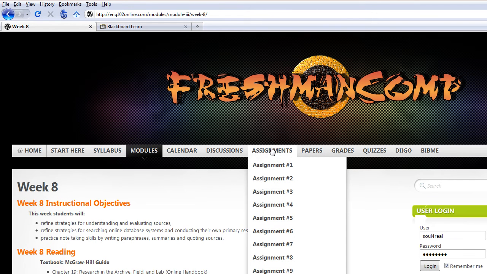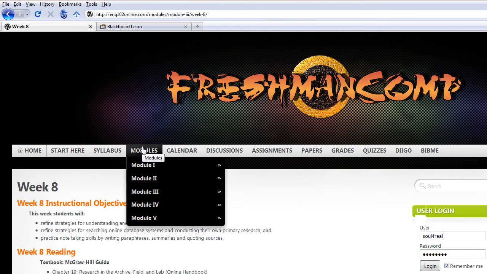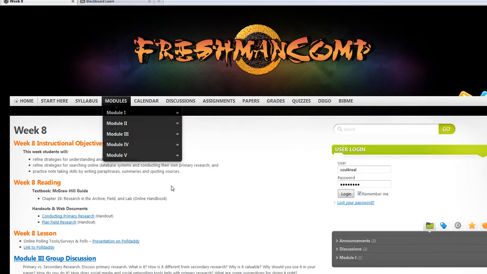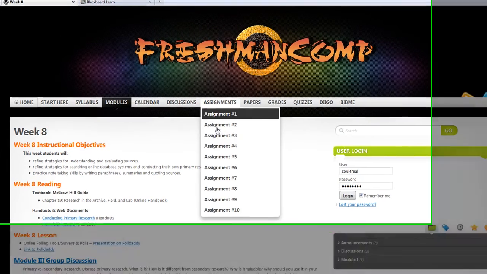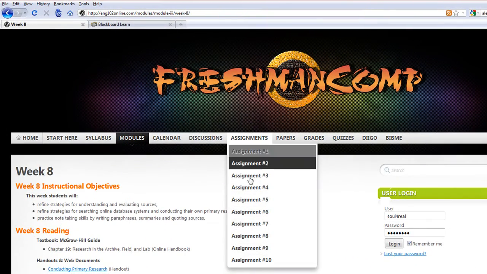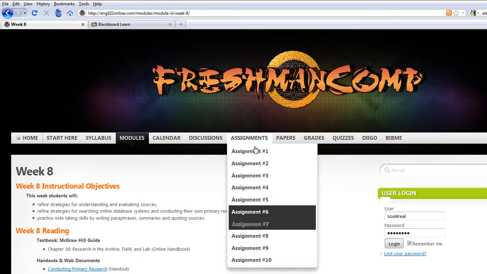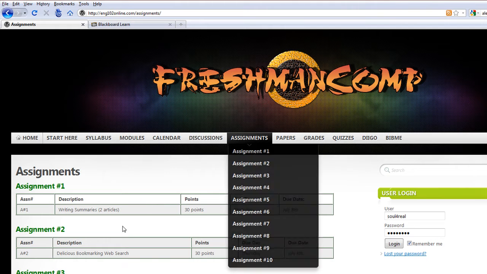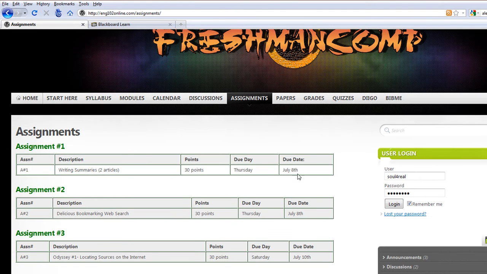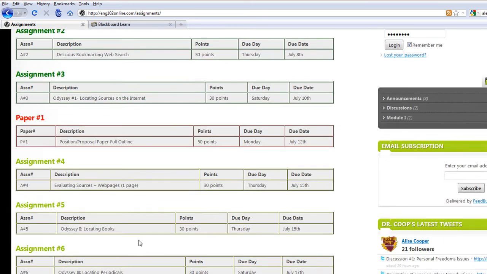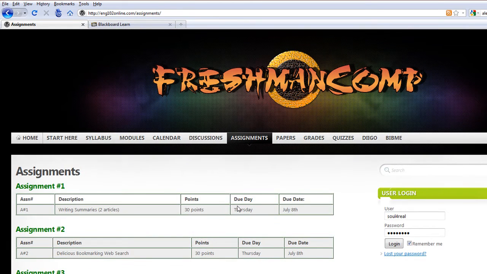Same thing with assignments. It's easier to follow the assignments by going through the modules and through the week because there are links to the assignments during the week that the assignment is due. If you just go up here and look at the assignments, it's not as easy to see when an assignment is due unless you just click on the overall tab, and this will be updated to have our current dates, but it will tell you when the dates are and what day these assignments are due. All of our assignments are due on Sundays. This was the summer class.